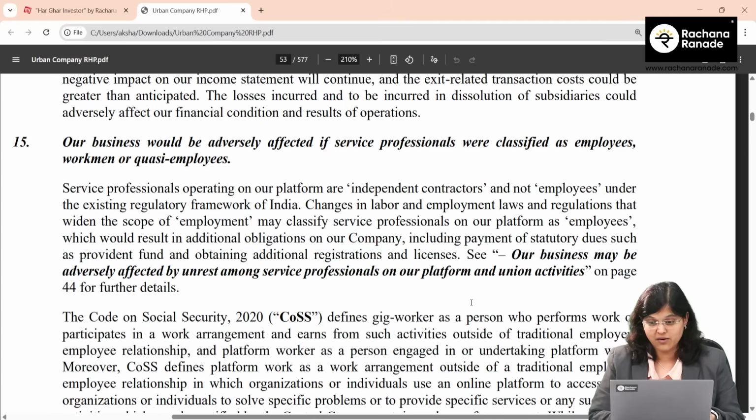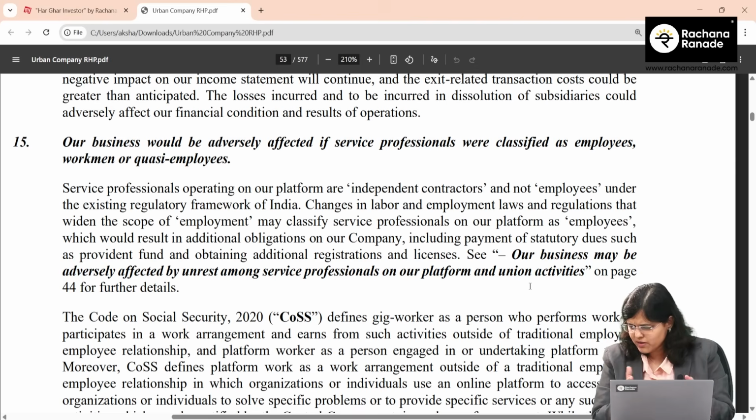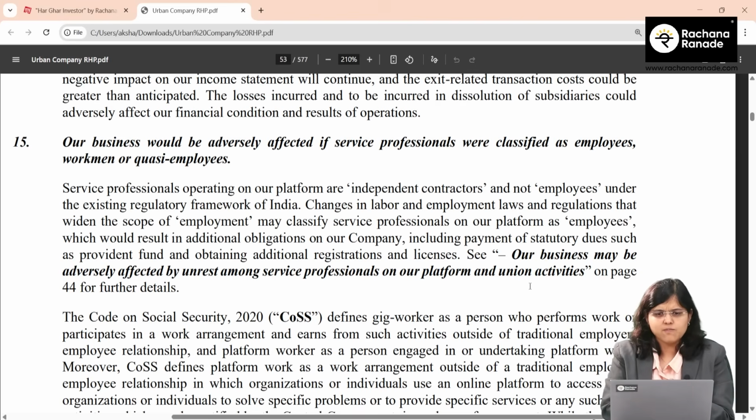That's a pretty big one, right? They said our business may be adversely affected by unrest amongst service professionals on our platform and union activities. But they have very nicely pointed out all the different risk factors. That's it that they have mentioned.